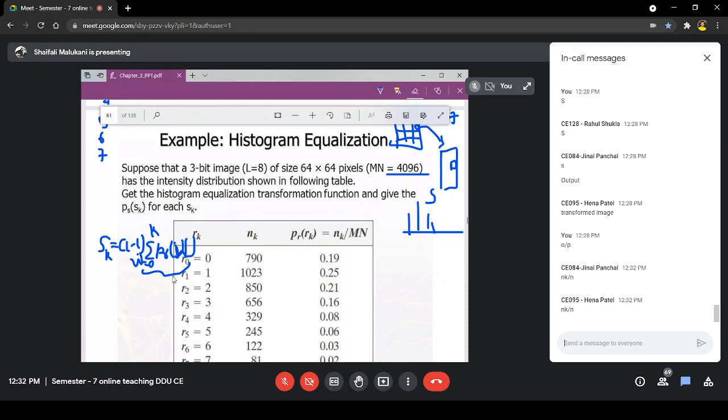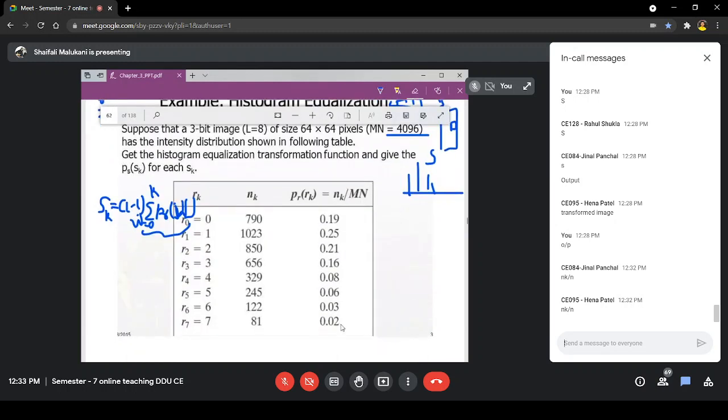Then 1023, this is the given value, 1023 divided by 4096 will result in this. In that way you are obtaining your Pr. Okay, so these are the values you can verify if you want to try. This is how we obtain the Pr values.